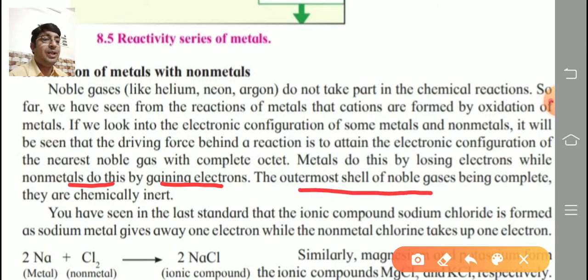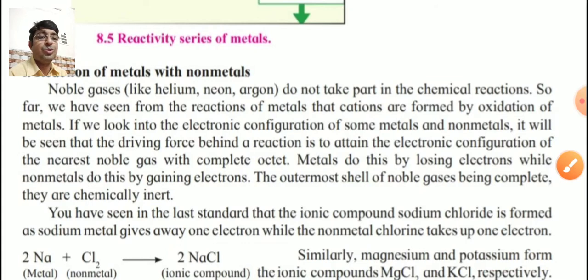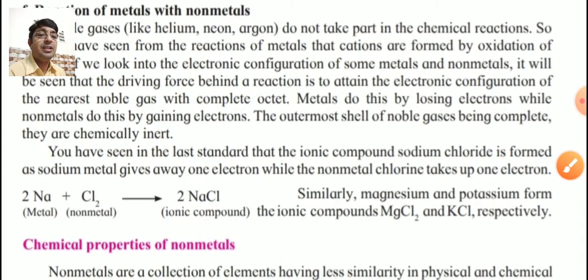and form the product. The outermost shell of noble gases is complete. That's why they are chemically inert, meaning they do not take part in any chemical reaction. In noble gases, the octet is completed; the outermost shells are completely filled with electrons.